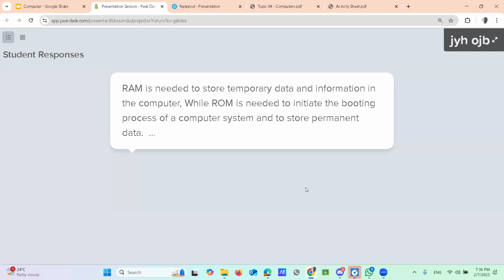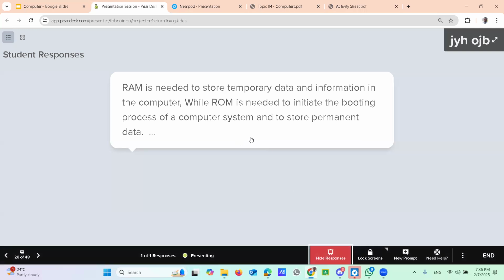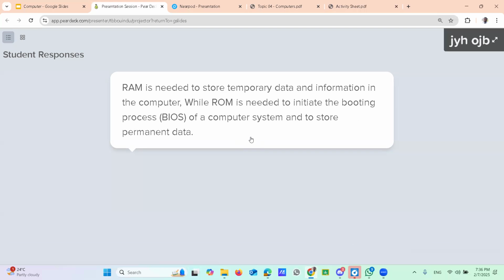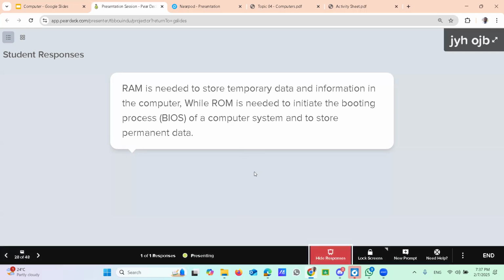Exactly these terms are needed. When you write down the answers, the examiners are very careful about these terms. You may know what RAM is and the functions of the ROM, but if you miss the word BIOS, then 1 mark is missing there. Is it clear? Do you understand? Yes, sir.